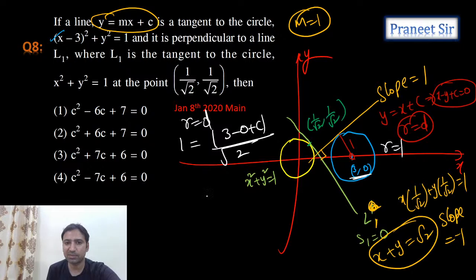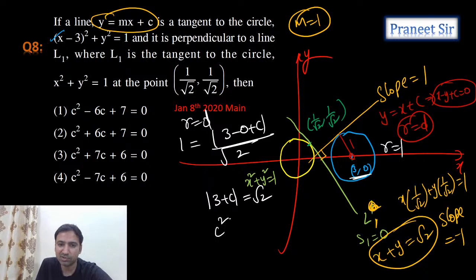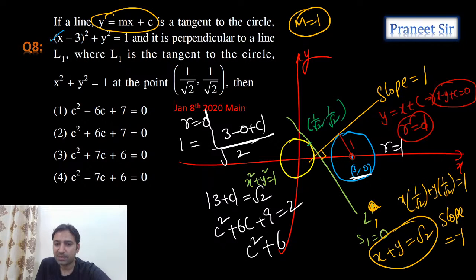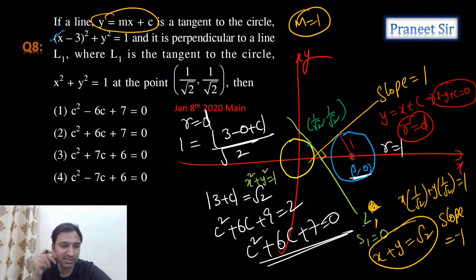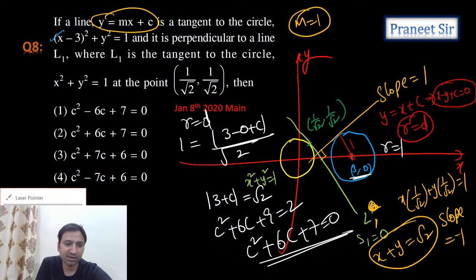When we cross multiply this, mod of 3 plus c equals root 2. So square it on both sides. If you square it, c square plus 6c plus 9 equals 2. Now you can solve it: c square plus 6c plus 7 equals 0. That's the answer. Where are we getting this answer? Is it B? Yes, B is the answer, guys.